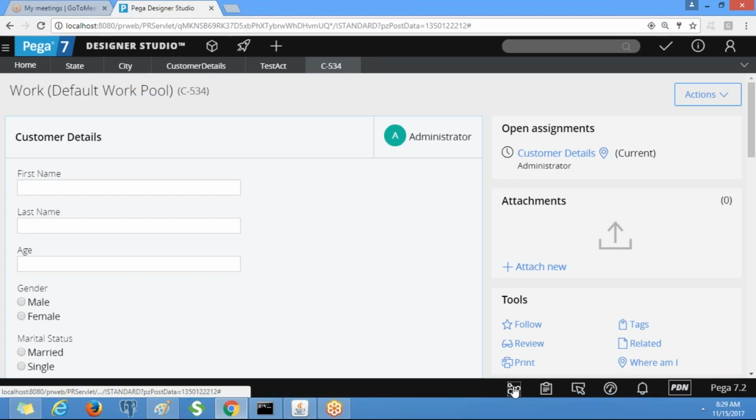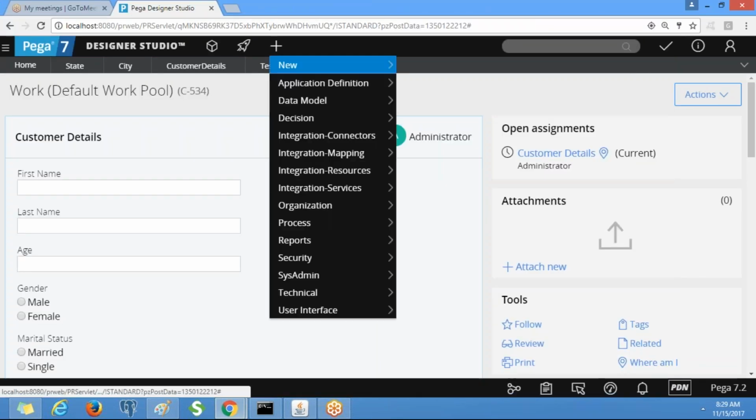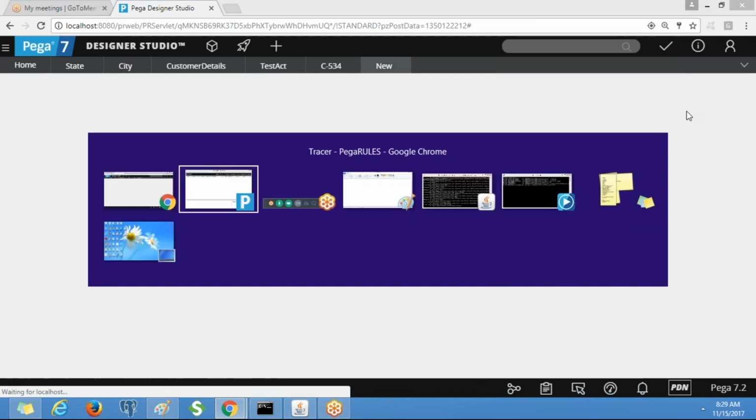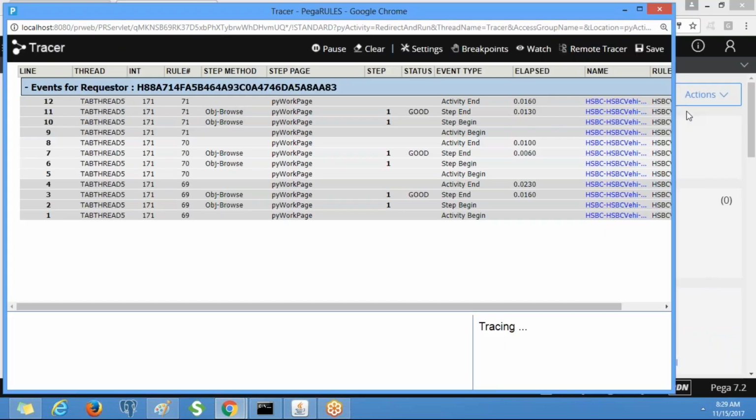So now I am going to run the flow again. See, all the activities have been executed, right? This is the first activity, step begin. Okay, OBJ browse.